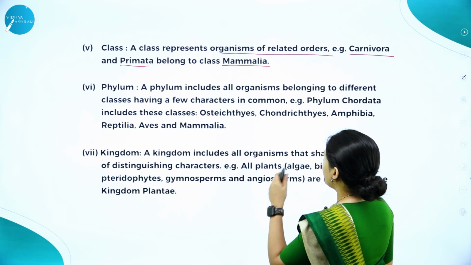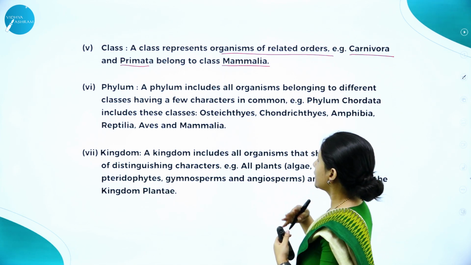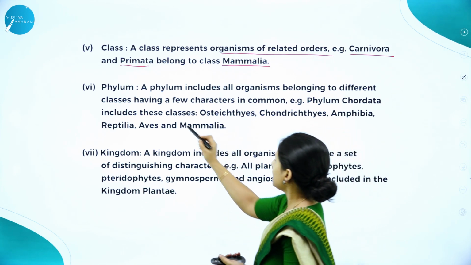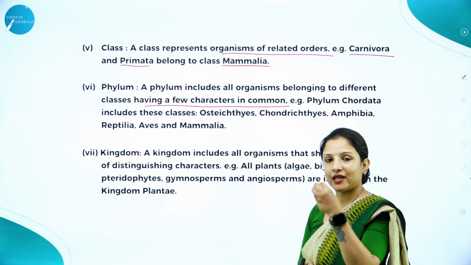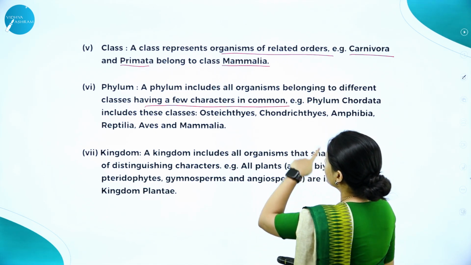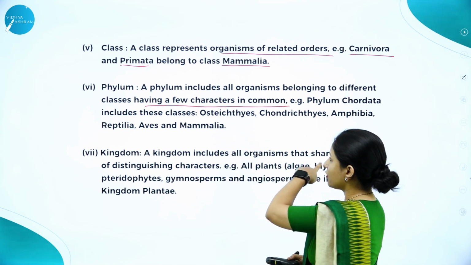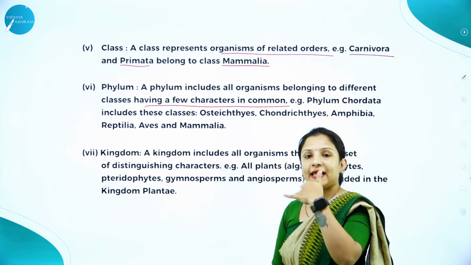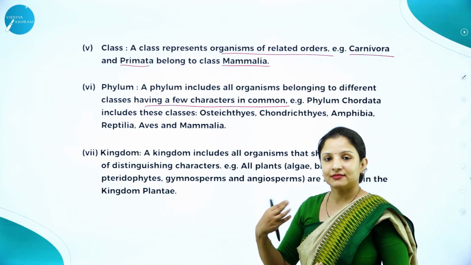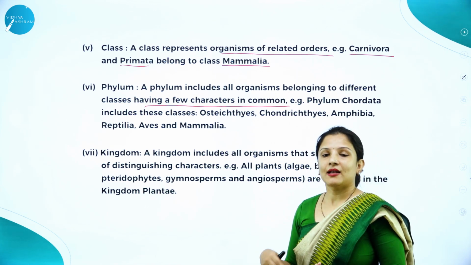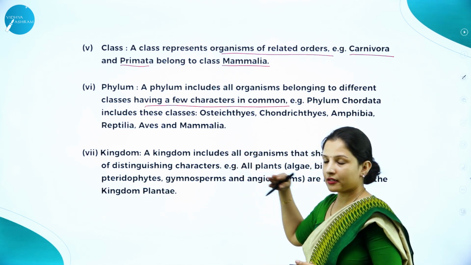Next is phylum. Phylum includes all organisms belonging to different classes which have very few characteristics in common. Say for example, phylum Chordata. In Chordata, Primata also comes, Carnivora also comes, Mammalia also comes, Aves also comes, reptiles also come. Class Reptilia, class Aves, class Mammalia, class Amphibia, like that they can come.